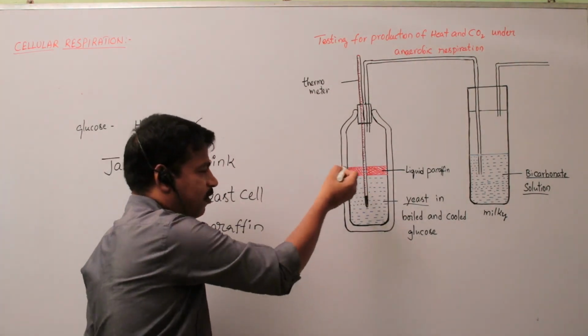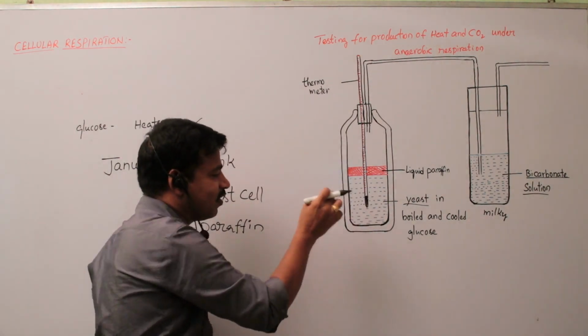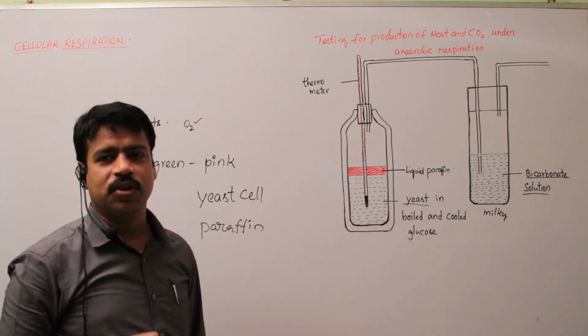What is the reason? The liquid paraffin cuts off the entry of oxygen into the glucose solution. That means no oxygen is present in the glucose solution.